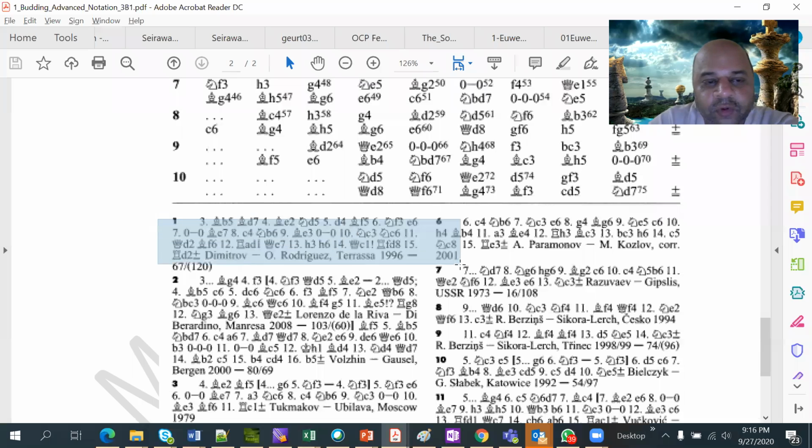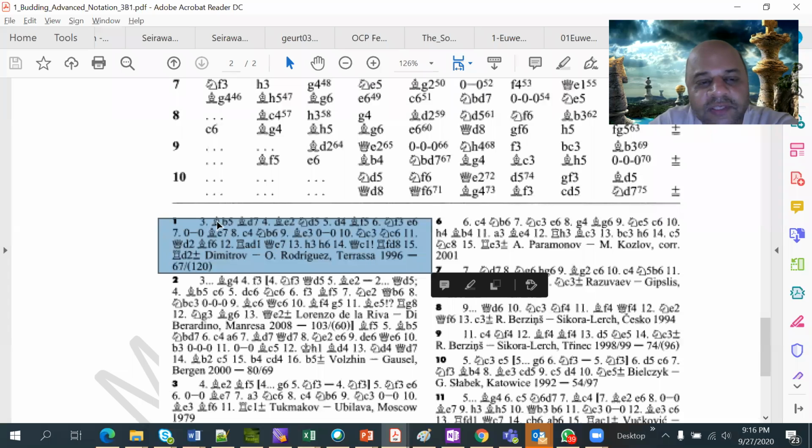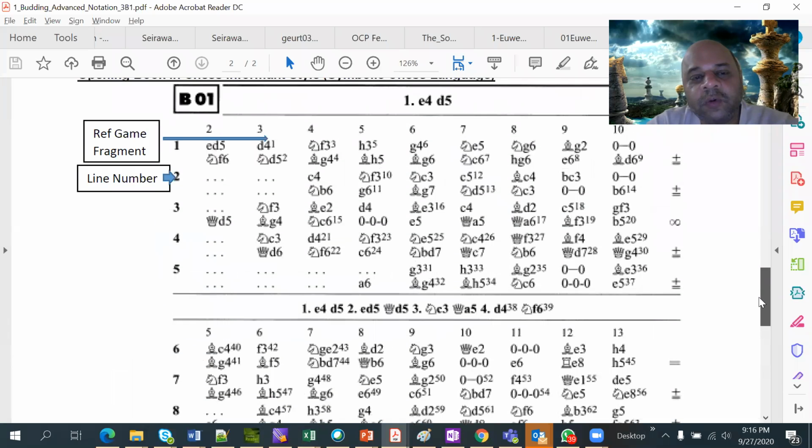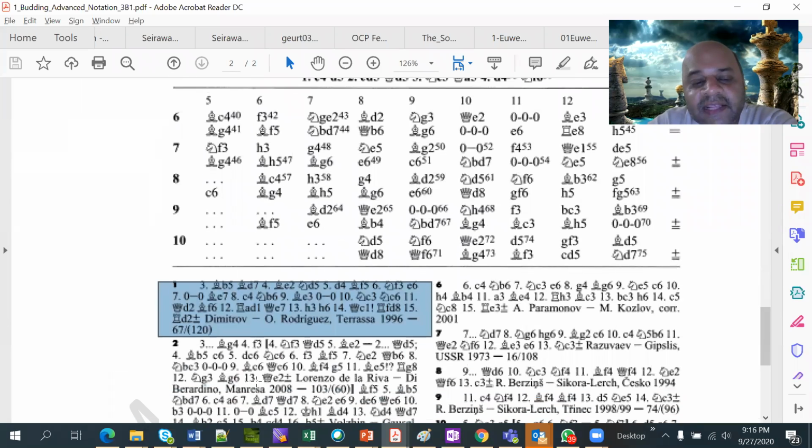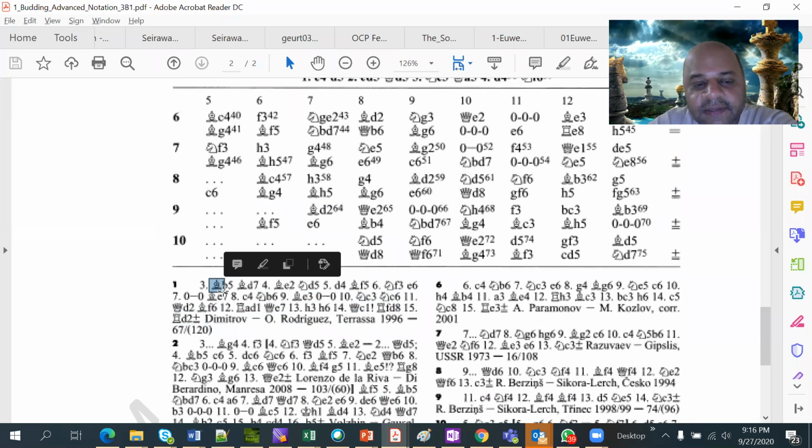So footnote number 1 is always quoted as the actual games that happened. Whatever has happened after that, the remaining moves it shows either to the end or to an interesting point in the game. Number 1 here was quoted after white's third move. So what does the game fragment show? What if somebody else had played something different? If not d4, white played bishop b5. Can you see it here? Bishop b5. This is the symbol of the bishop, and this is the figurine algebraic.